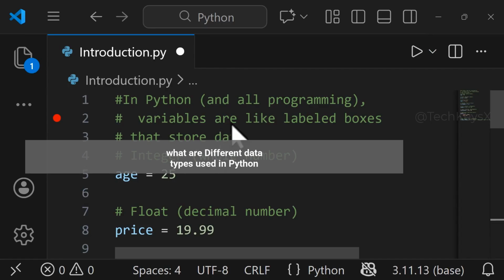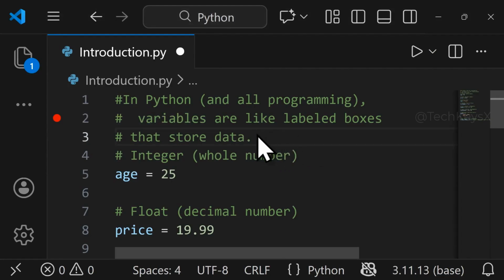Today we will learn about different data types. As we were learning about variables in Python, variables are like label boxes that store data, and that data has different types. Variables don't have fixed types. The values stored inside them do. So here are the main data types you will work with as a beginner.